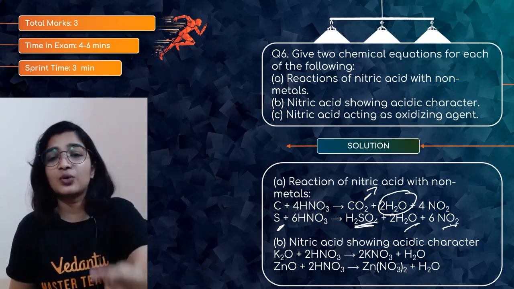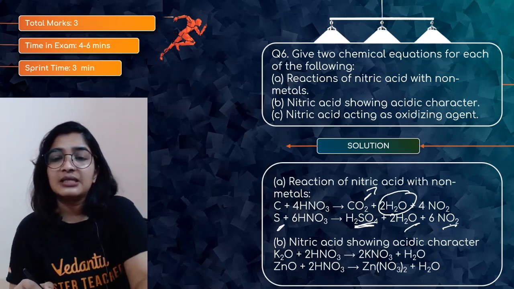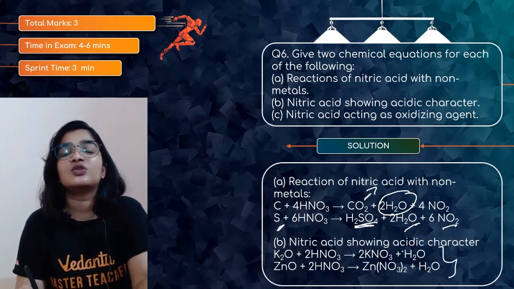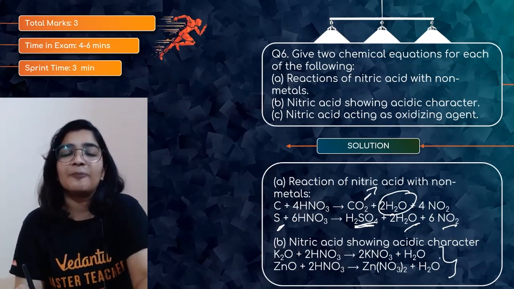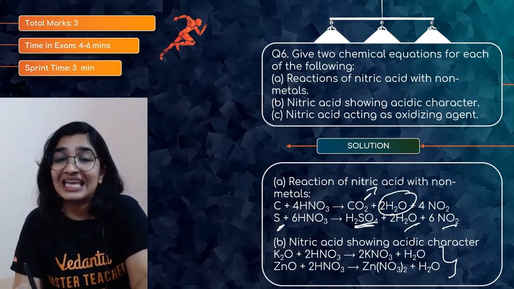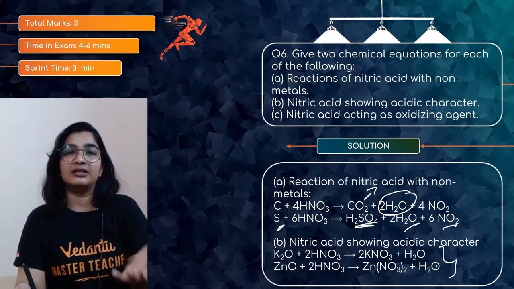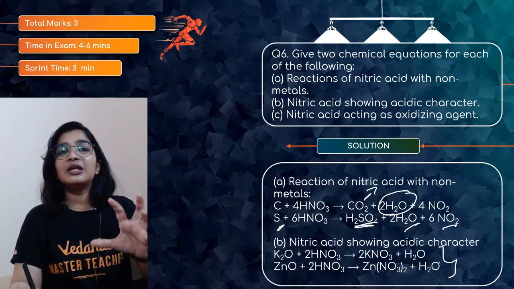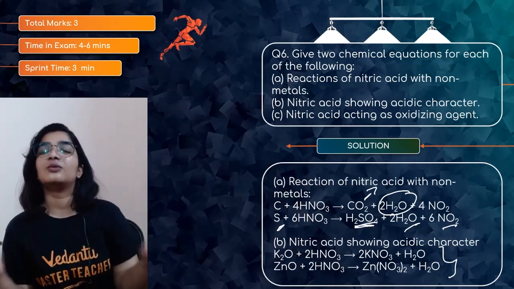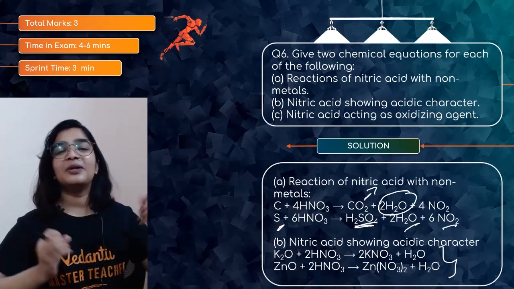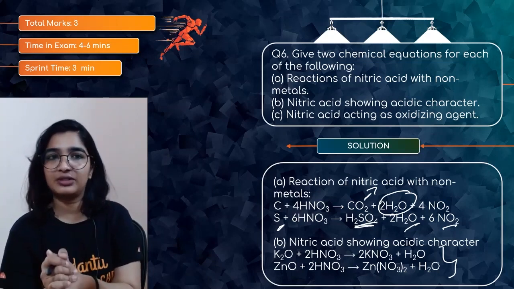So nitric acid showing acidic character, as I told you, you can take any metallic oxide plus nitric acid, and you will be getting salt and water. KNO3 is a salt, zinc nitrate is a salt, plus water. So you don't have to write the same equations which we are giving here, but make sure that you have understood the question, and then you can write your own equations. Okay, but when it comes to the exceptions, please be very careful.